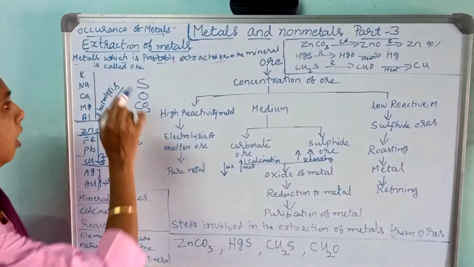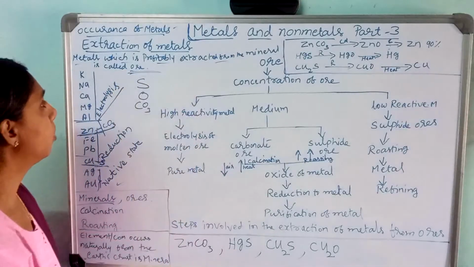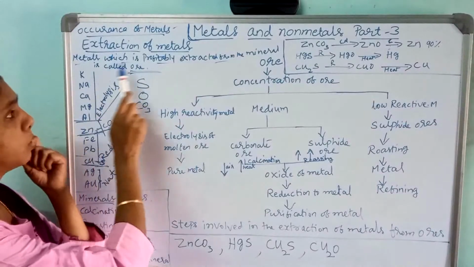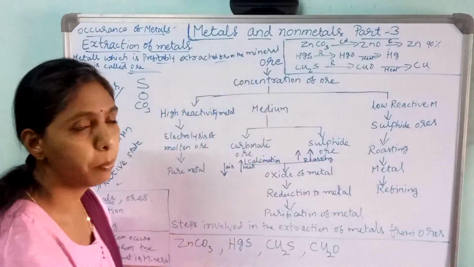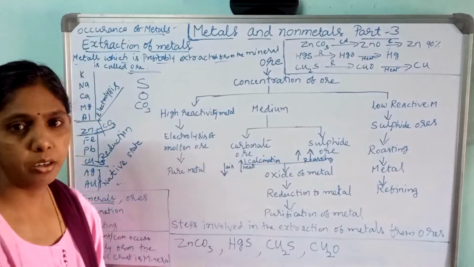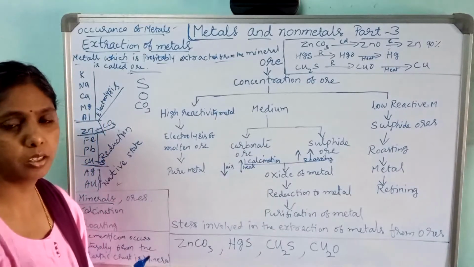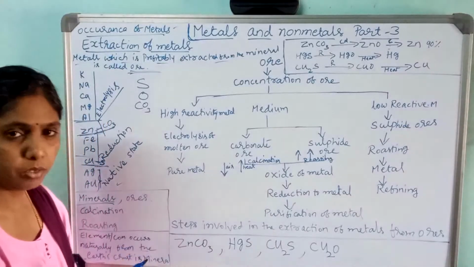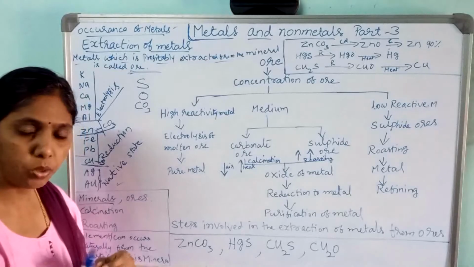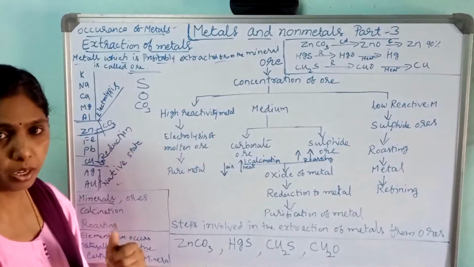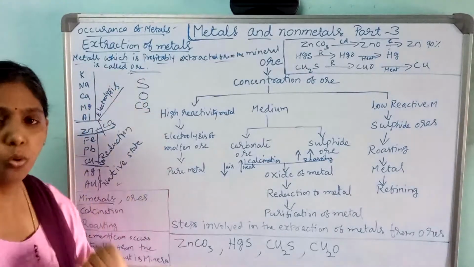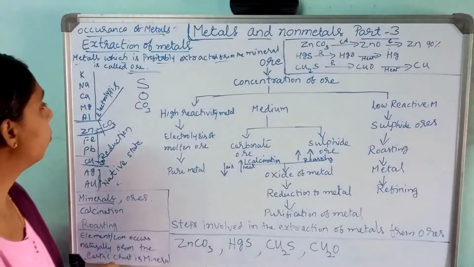So here, the meaning of ore written here: metals which are profitably extracted from the mineral. A mineral is a naturally occurring element in the earth's crust, and from that mineral we are going to extract the metal profitably, and that is called ore. Okay, that is the meaning of ore.